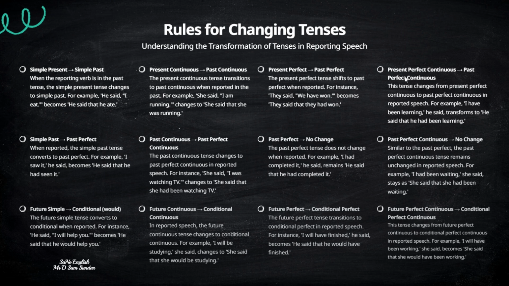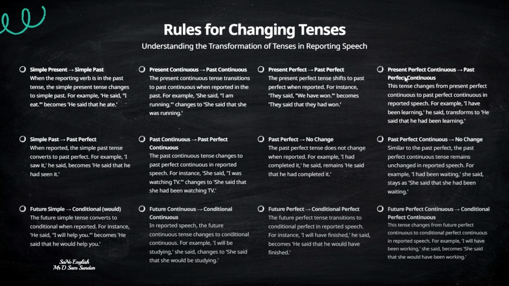Coming to the future part, there is a bit that you just have to note. It's not much difficult. You just have to change will to would. For example, future simple is getting converted to its conditional form, as in you are applying a condition. Tom said, I will complete the task. Tom said that he would complete the task. So here will changes to would to indicate a future action from a past perspective. Would is of course the past form of will.